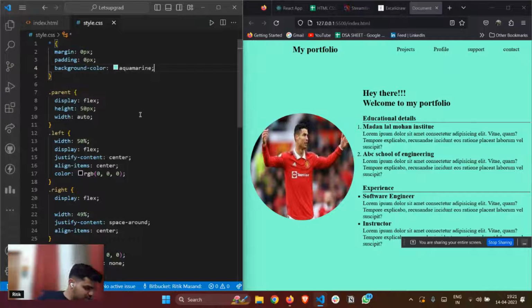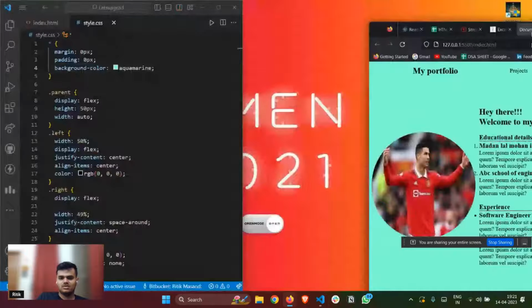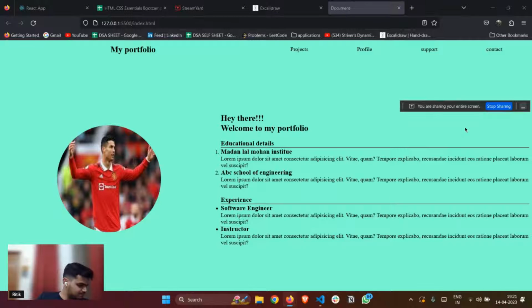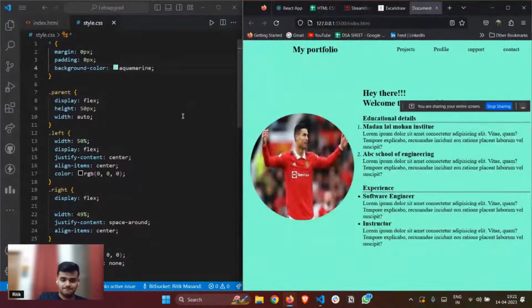HR, can we make it only 70%? You can make it 70%. Yeah, but again, what's the point? Because you want to make a whole section, a different part. If 70% only, it will be covering this part. It won't look good. So that's why I made it full. Yeah, I'll be sharing it on GitHub as well. Don't worry, no issues.